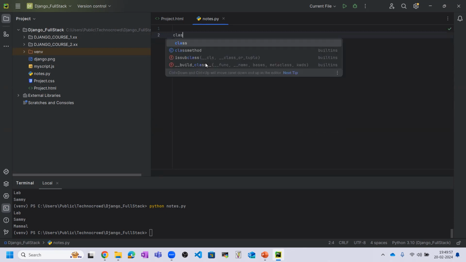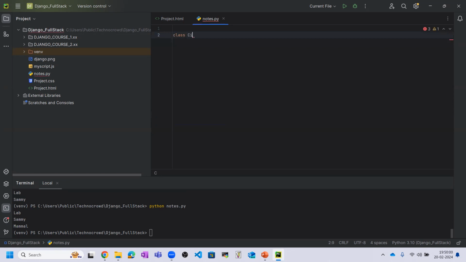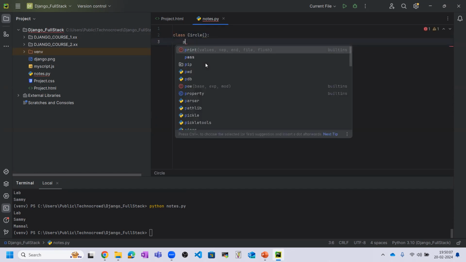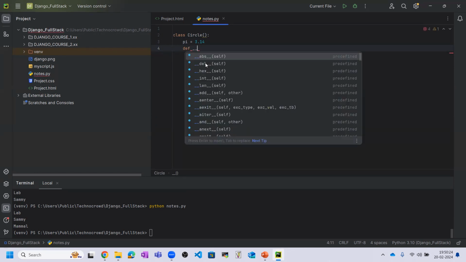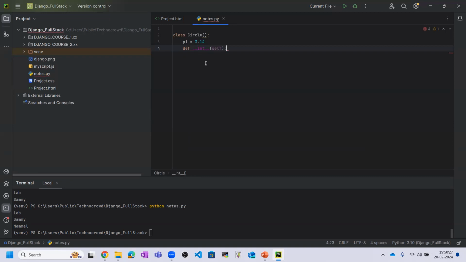So here actually I am creating one class that is Circle, and inside that Circle class we need to give the constant value, that is, pi will be 3.14, and here we need to define every time that init method. Okay, so this is a very important method we need to use when making any class.